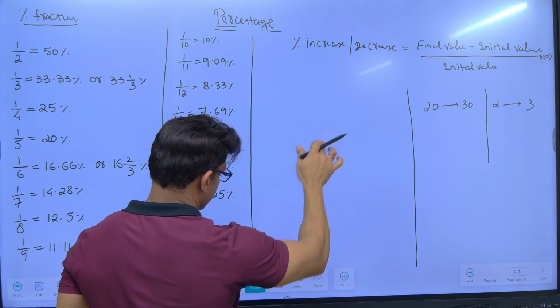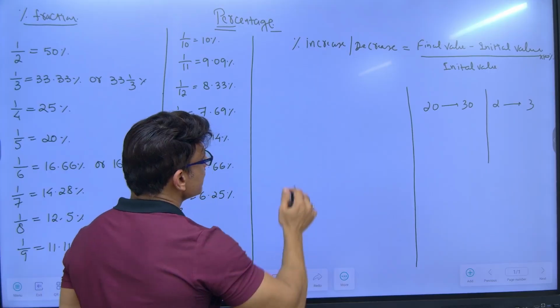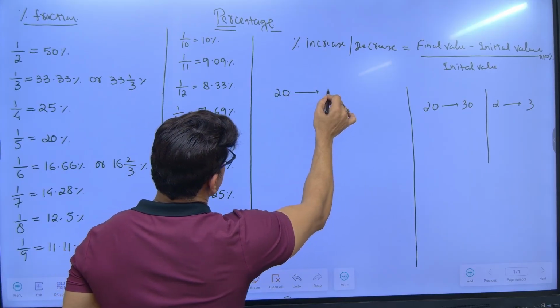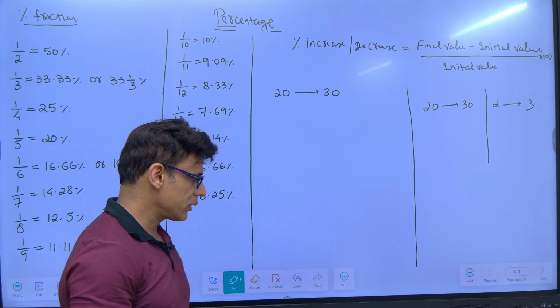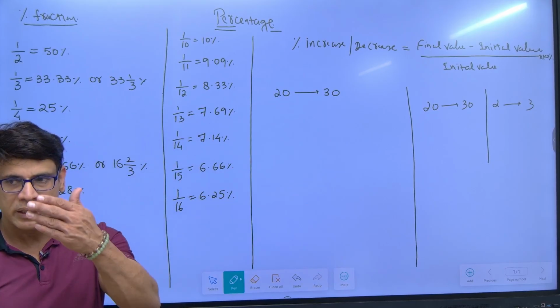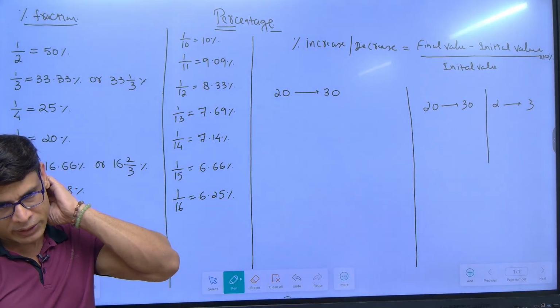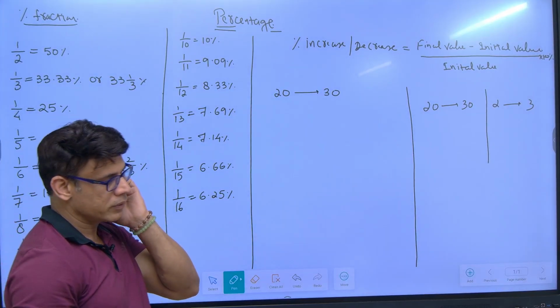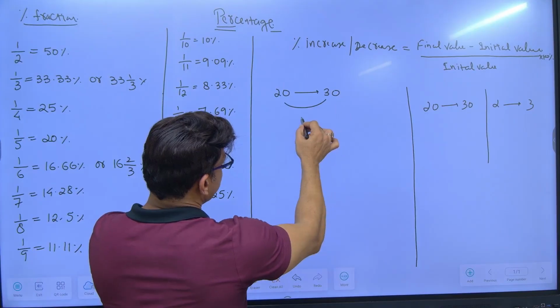Let's focus on this. If 20 is becoming 30, there is an increase of 10.